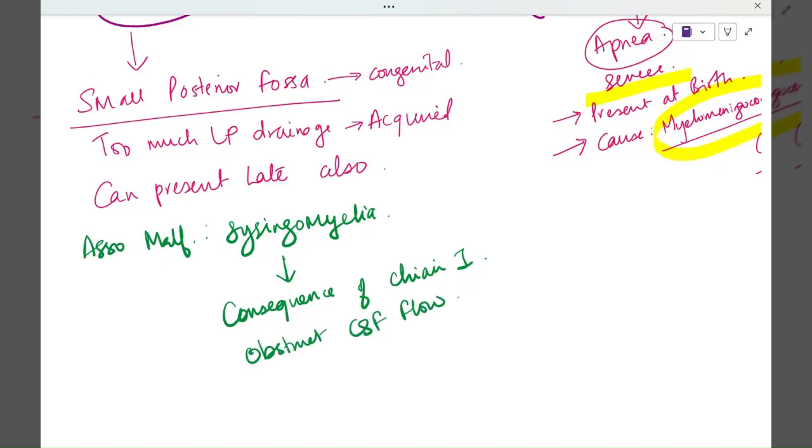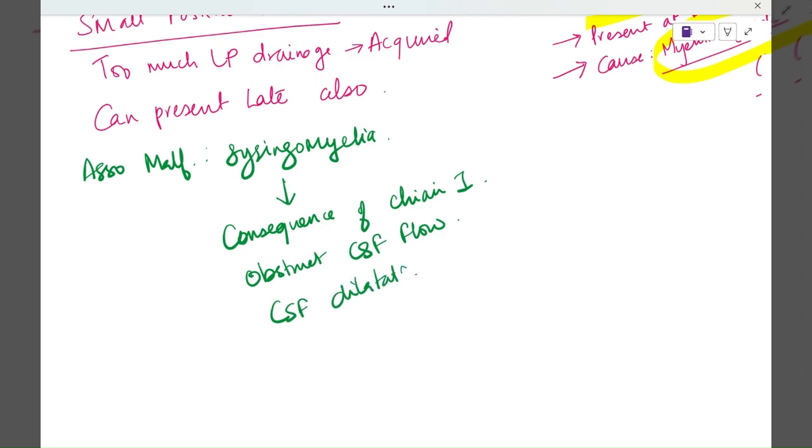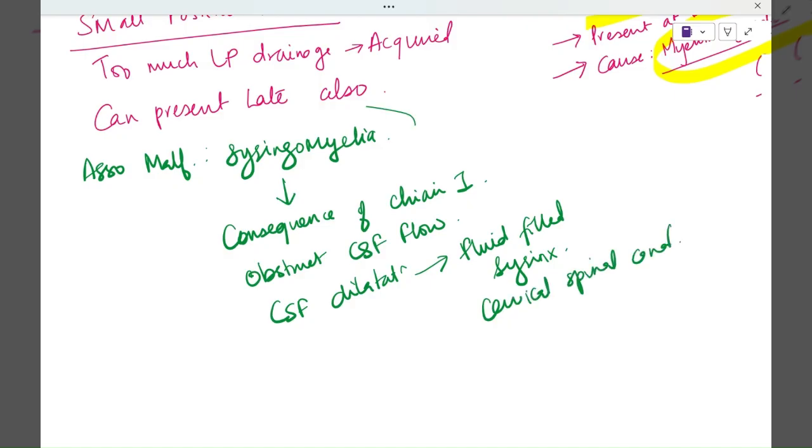That is why there is CSF dilatation, a fluid filled syrinx in your cervical spinal canal. So that is your syringomyelia.